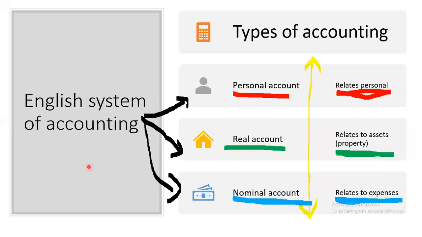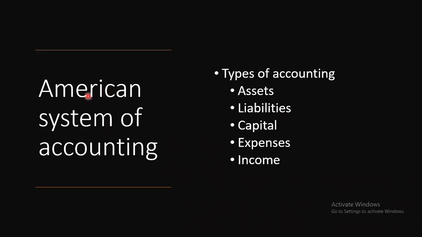Then we'll move on to the next slide. Here, the American system of accounting deals with the five-type model.